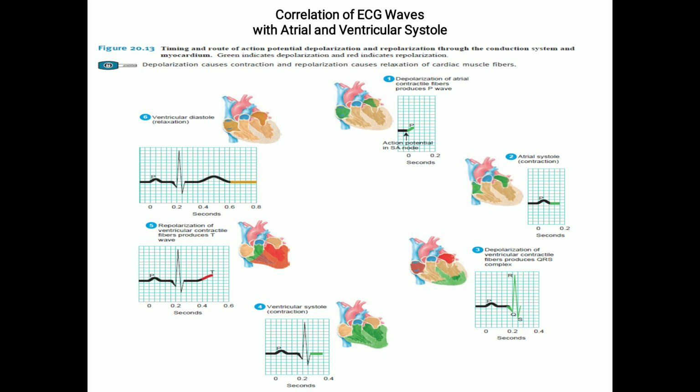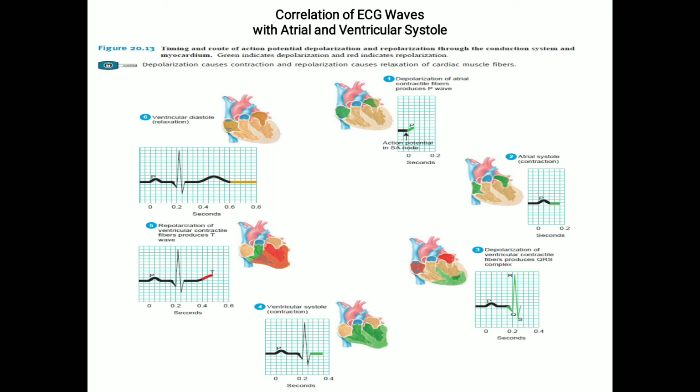We all know that the action potential is propagated starting from the SA node to the AV node, and then it moves on to the bundle of His and the Purkinje fibers, so the blood flows in a particular direction. The blood flows from the atrium to the ventricles in a downward manner, and from the ventricles to the lungs and the aorta it flows in an upward fashion. That is the beauty of the functioning of the heart.